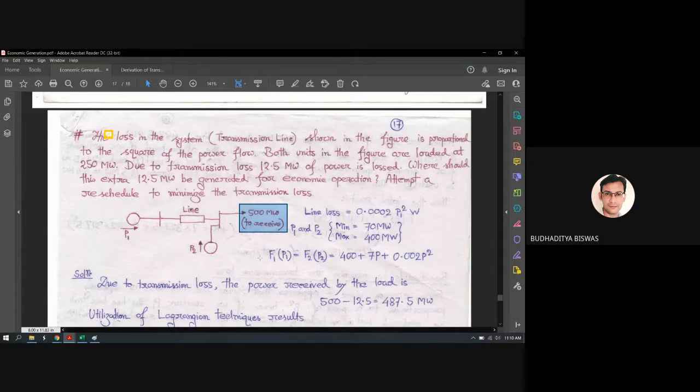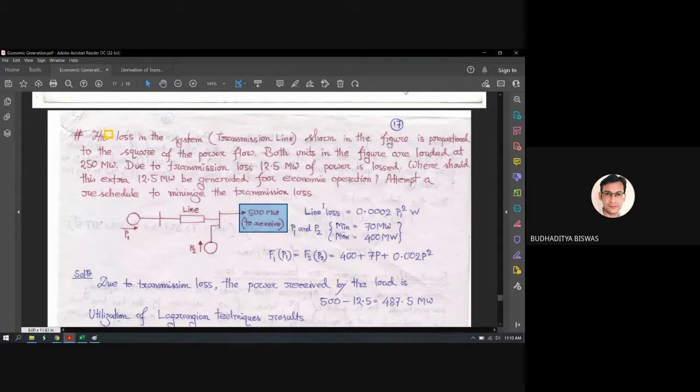But when you are generating 250 megawatt of power, 12.5 megawatt of power will be lost through this transmission line. So from where should this extra 12.5 megawatt be generated for economic operation? That is the question.